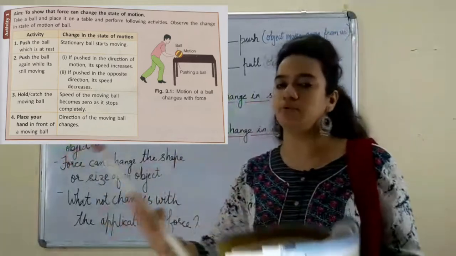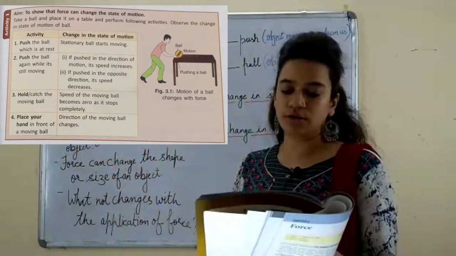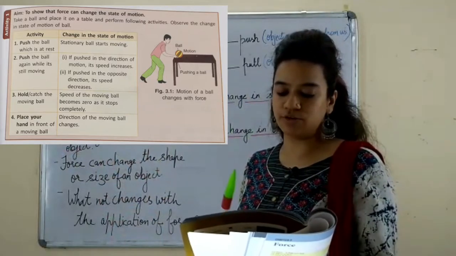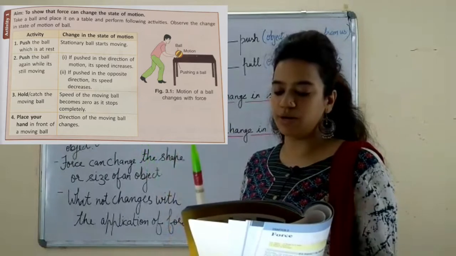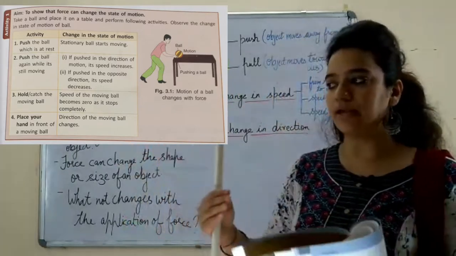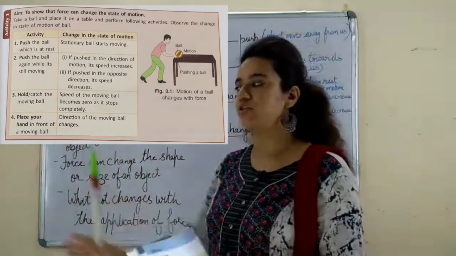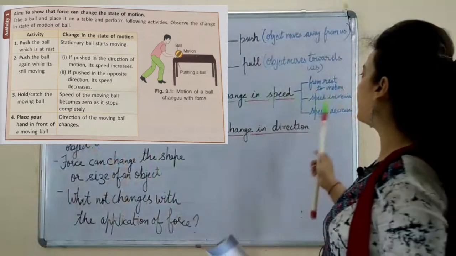Next kind of change, the speed increases. Something is already in motion, and you push it. The activity says that you push the ball again while it is still moving. What will happen? If you push it in the direction of the motion, the ball is moving in this direction, you push it in this direction itself, so the speed will increase.